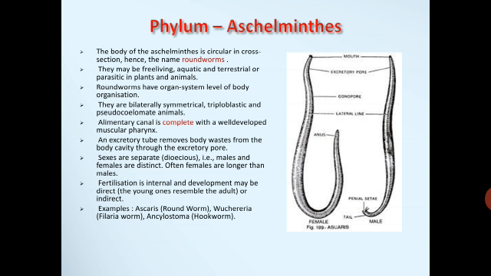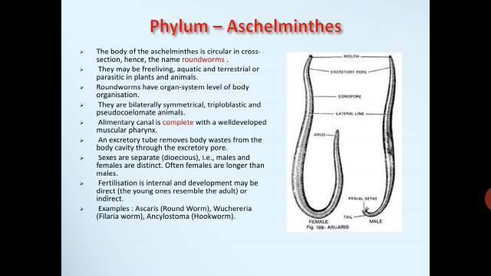Coming to the next phylum, phylum Aschelminthes, commonly called roundworms. Aschelminthes or Nemathelminthes is a phylum of unsegmented, triploblastic, pseudocoelomic, cylindrical worms which are circular in cross section and are hence called roundworms.